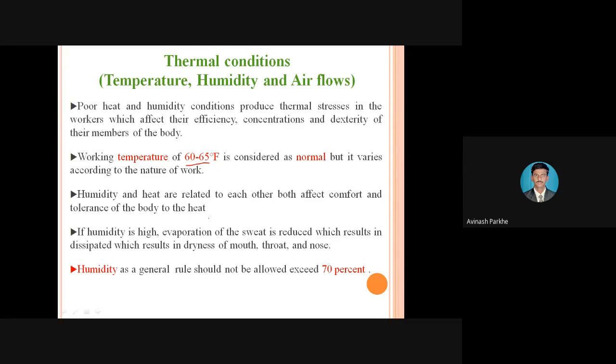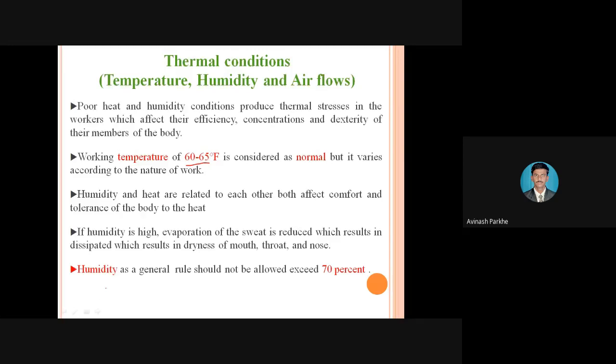If you take the example of a cold region or a hot region, the human body will not be compatible. Therefore, in the case of industry also, we have to maintain temperature, humidity, and airflow in the proper way.